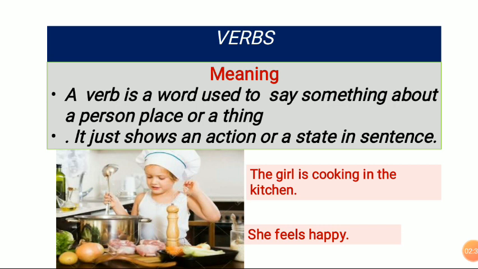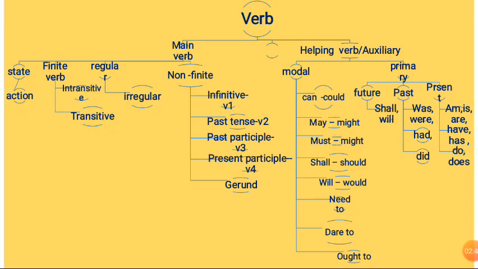Now see this tree diagram. It's a very big diagram, so don't bother about that, don't become nervous. No difficulty is there, it's so simple. Verb is a very vast portion of English grammar, but if we practice it again and again, we can make ourselves perfect.